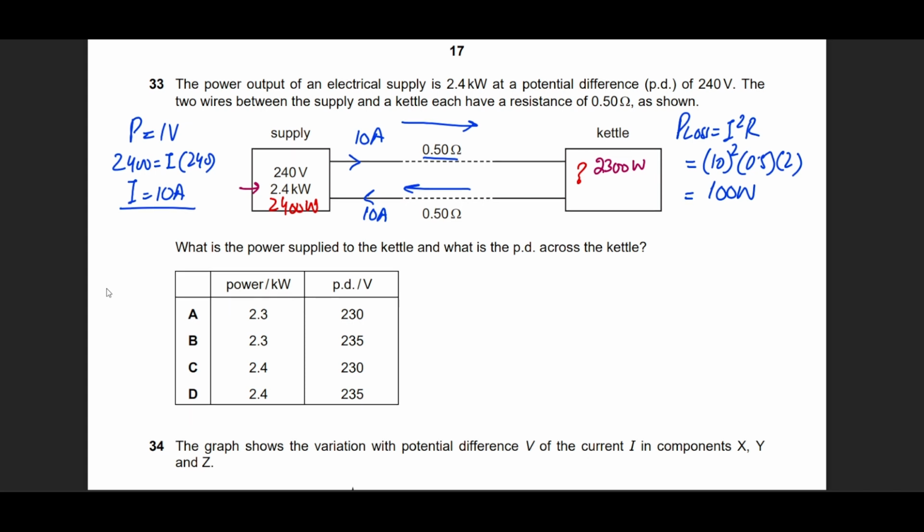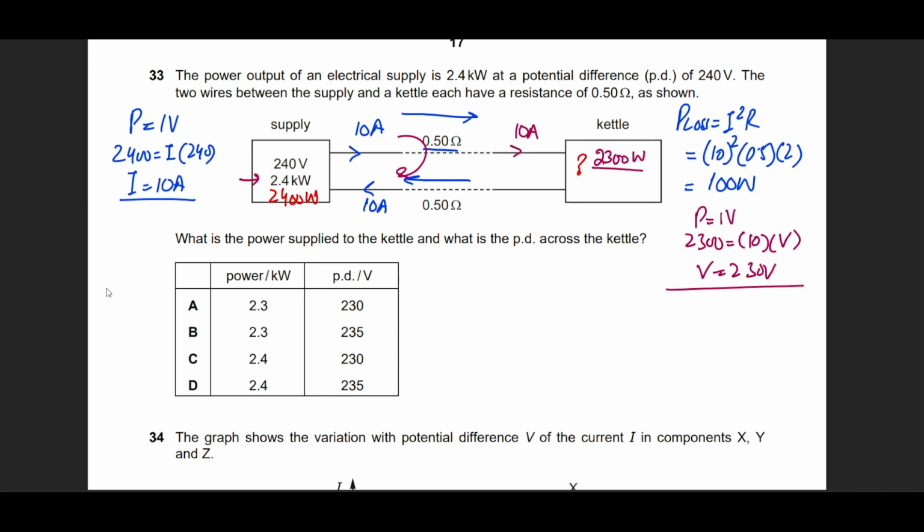So if the kettle is receiving, let's say, 2300 watts and a current of 10 amperes, then what will be the voltage? P equals IV. I'm receiving 2300 watts of power. Current is 10 amperes. Because it's a series circuit, current remains the same. The voltage can be found as 230 volts. So I can very well quickly select 230 volts and 2.3 kilowatts as my answer, option A. But let's piece it together.